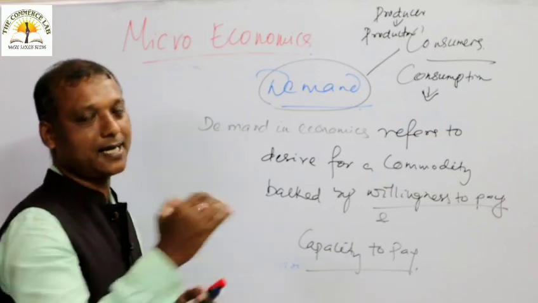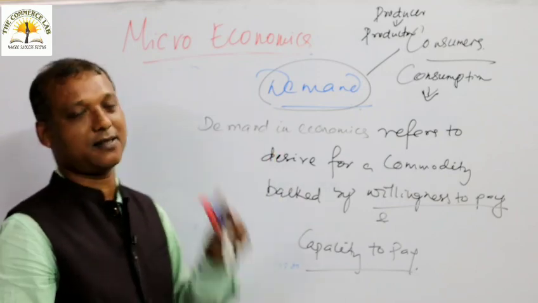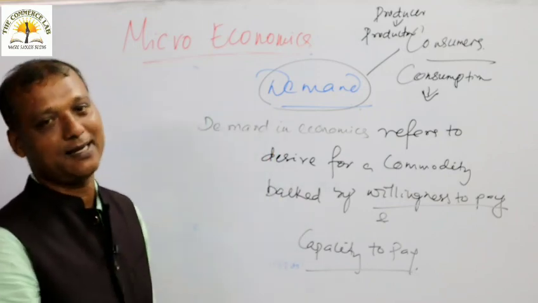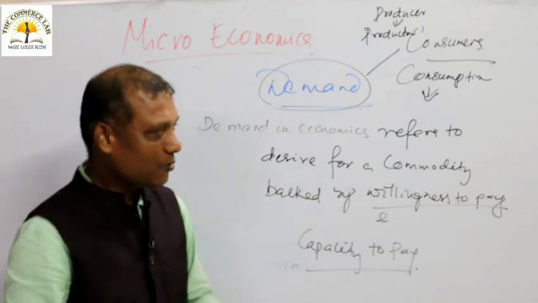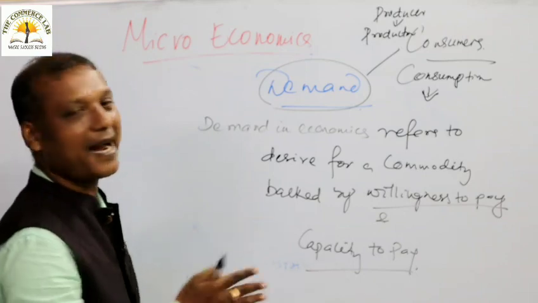When a producer takes that and makes chairs and tables out of the wood, that is called production, because he adds some utility over that. So this is the fundamental distinction you should understand between production and consumption.